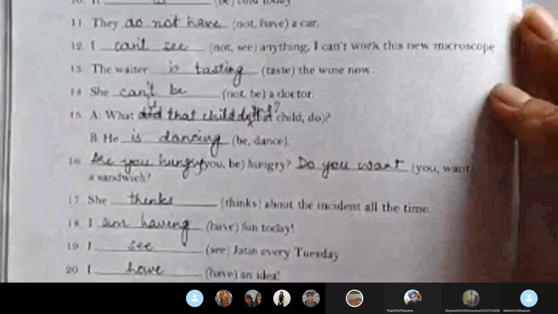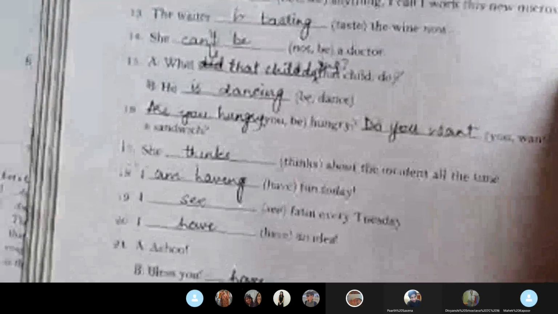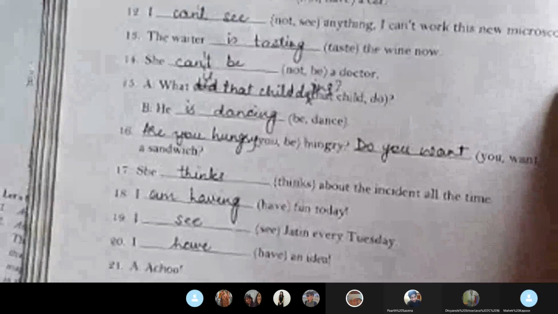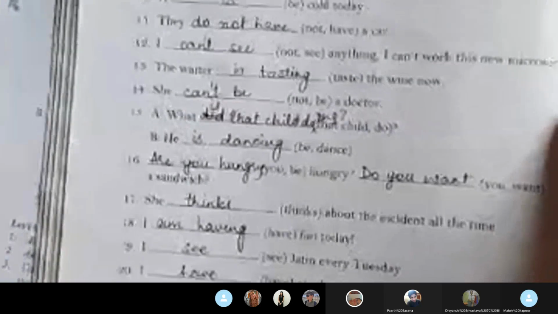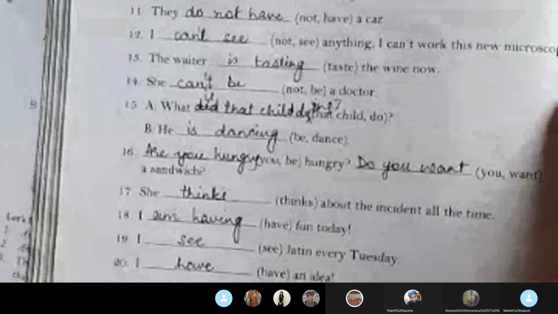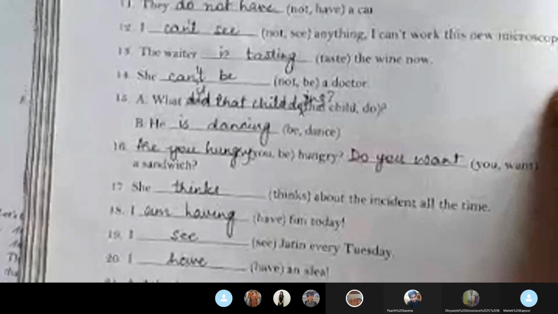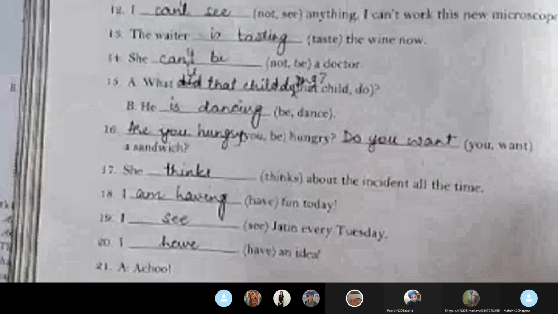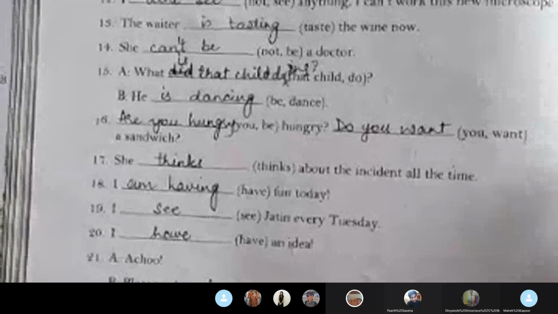Number 13, the waiter is tasting the wine now. Number 14, she can't be a doctor. Number 15, what is that child doing? He is dancing. 16, are you hungry? Do you want a sandwich?